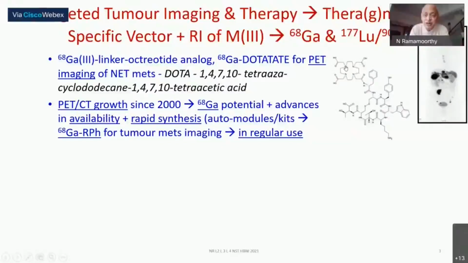You remember, this is the DOTA molecule, which I showed you in the previous lecture. In this particular place, amongst the 4 nitrogens and 2 of the carboxylates, the gallium gets complexed, or in the case of lutetium, it comes here and gets complexed. So this is the kind of chelation possible using this particular cyclic compound. There are many other carrier molecules, many other linker molecules. It need not be only DOTA.